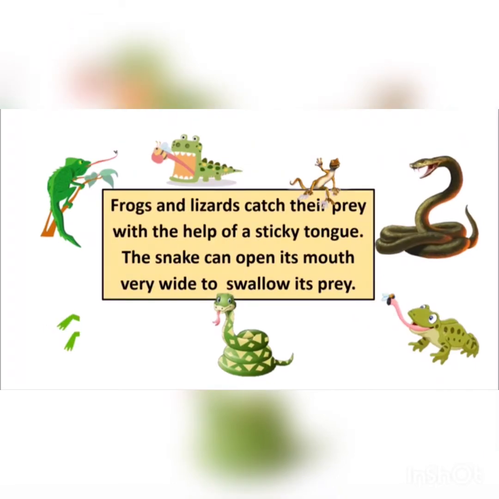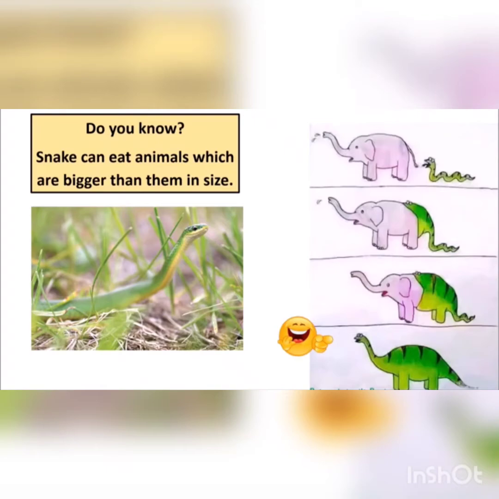Frogs and lizards catch their prey with the help of a sticky tongue. The snake can open its mouth very wide to swallow its prey. They do not use their teeth to bite the food. Dear students, do you know snake can eat animals which are bigger than them in size?